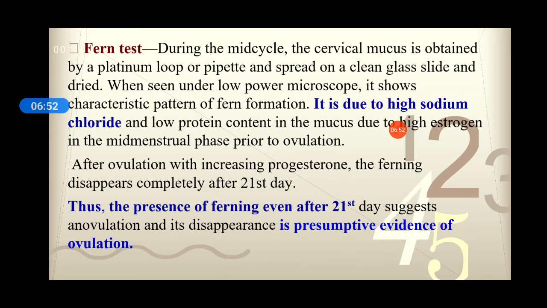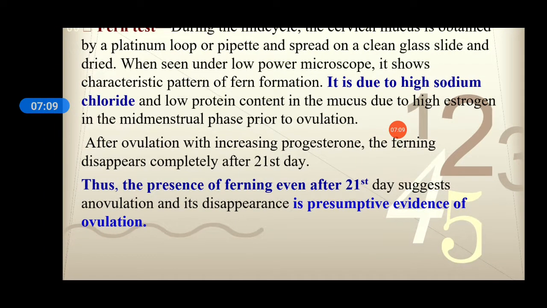So if you have collected the mucus, spread it on a clean glass slide, dried it, and viewed it under the low power microscope, it shows the characteristic pattern of fern formation, which is due to high sodium chloride and low protein content in the mucus, due to high estrogen in the mid-menstrual phase prior to ovulation.